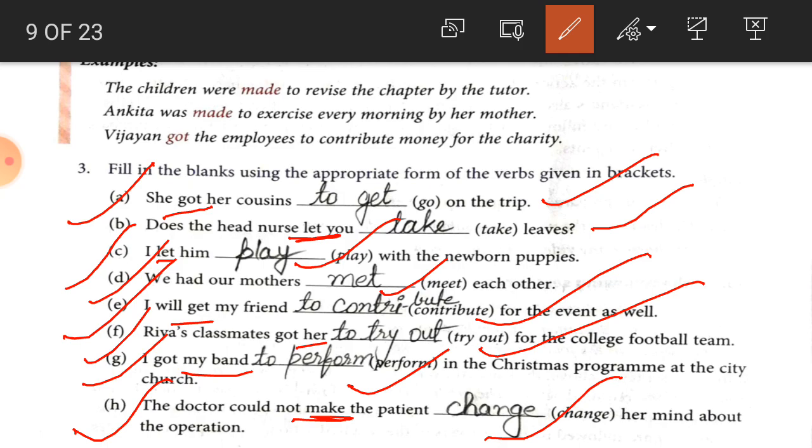So student, with the help of this exercise we have understood where we have to use the full infinitive and where we have to use the bare infinitive.